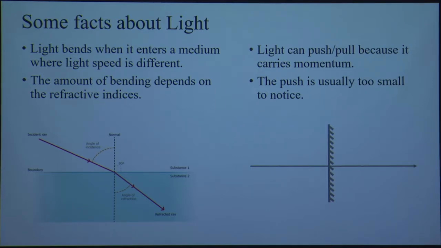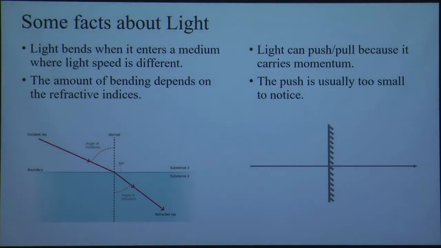But since the effect is quite small, in daily life we can't comprehend that effect. It is in the range of 10 to the power minus 7 newtons. For comparison, a 1 kg object exerts a force on earth of 9.8 newtons. So it is quite small, but let's see.